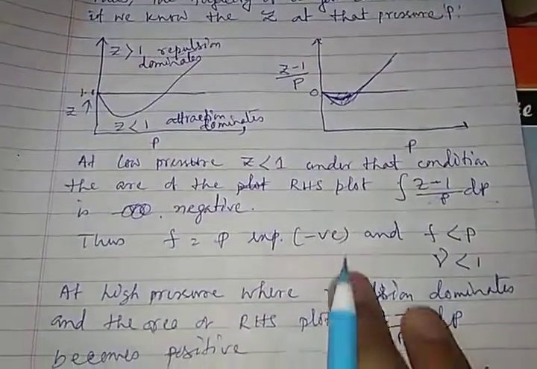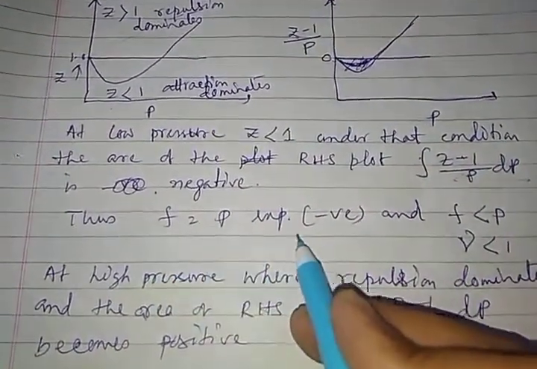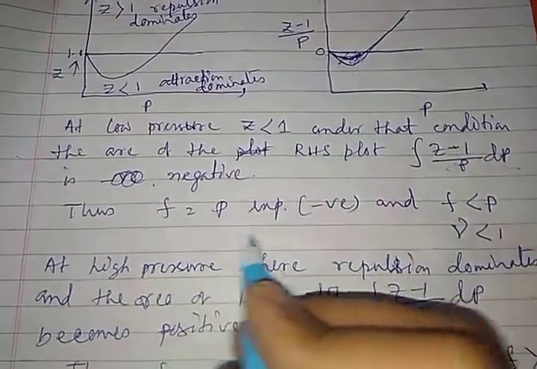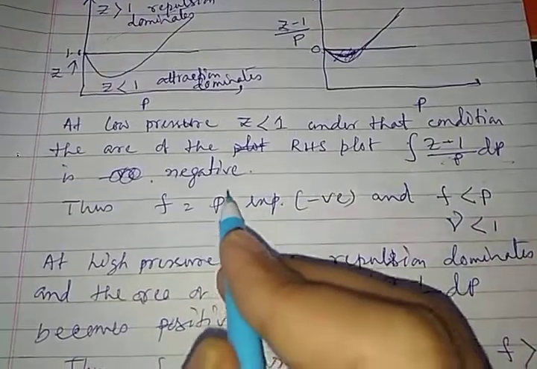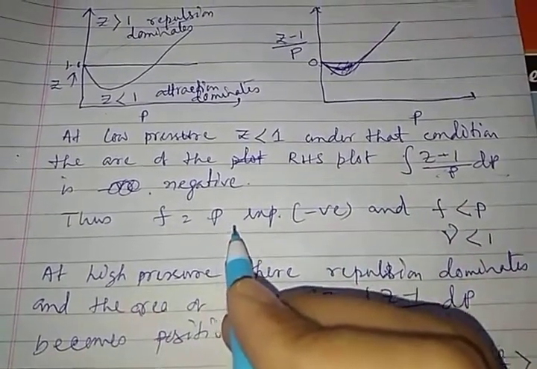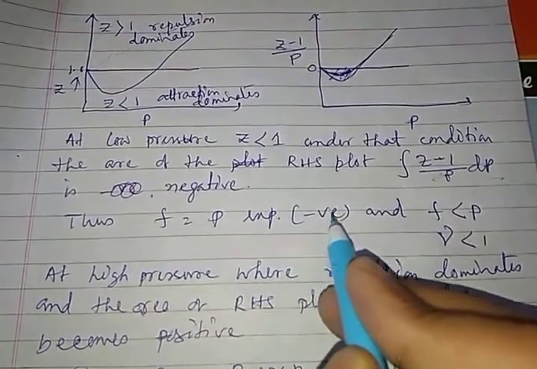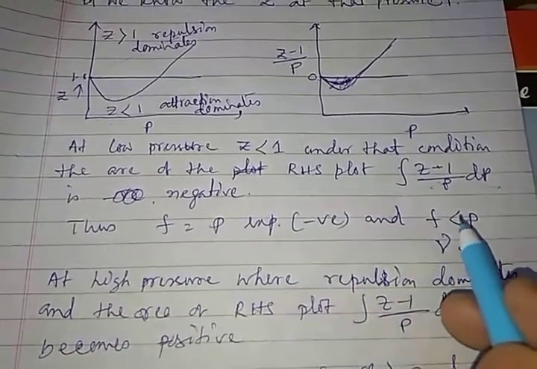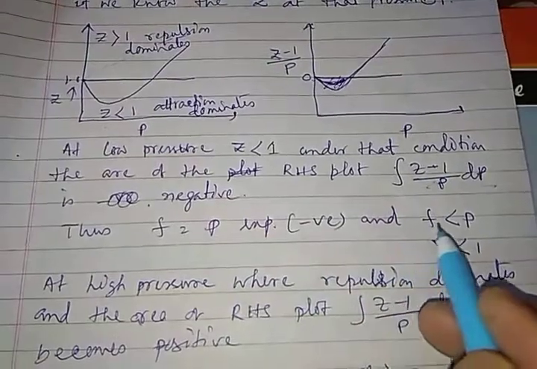Thus I now have F equal to P into exponential of a negative term. P is non-zero but a very low value, maybe close to 0. So positive into exponential negative means F will be less than P.